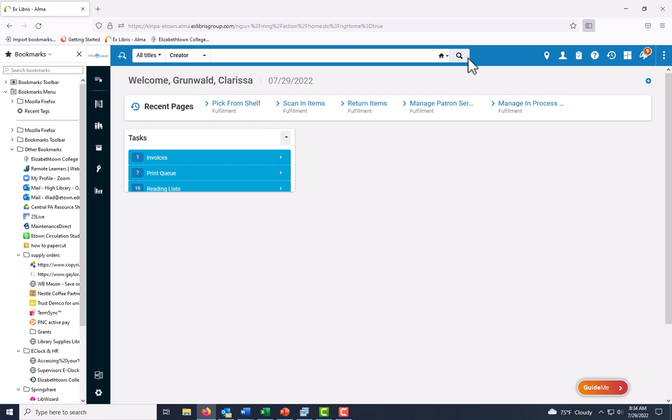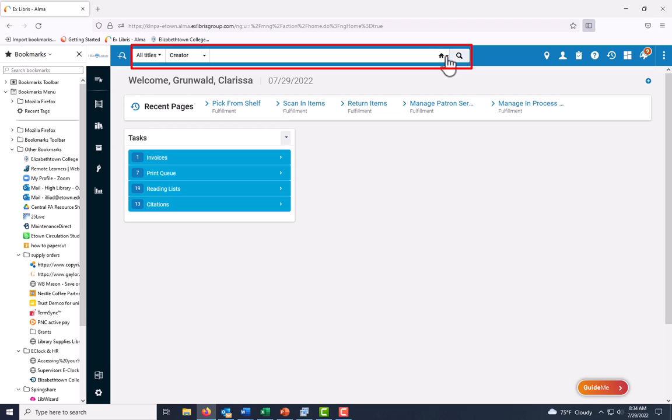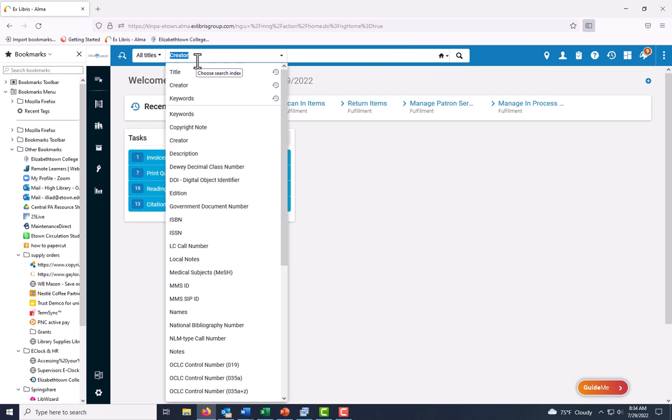Let's talk about searching. Say someone comes up to the desk and wants to look up sources about Frankenstein. At the top of the home page, you'll see a search bar into which you can put your request. You can use the drop-down menus next to the search bar to fine-tune your search. The rightmost drop-down is pretty self-explanatory.